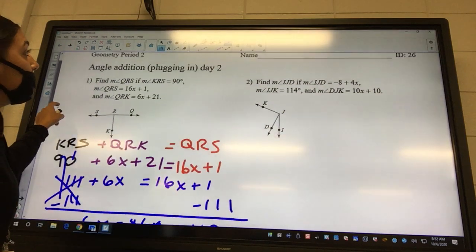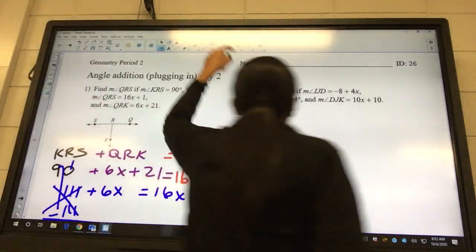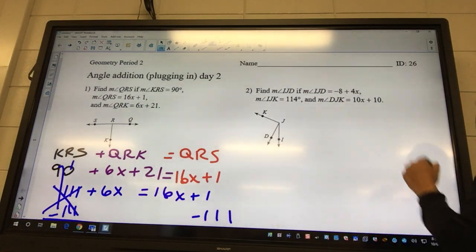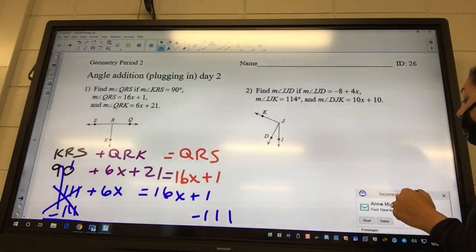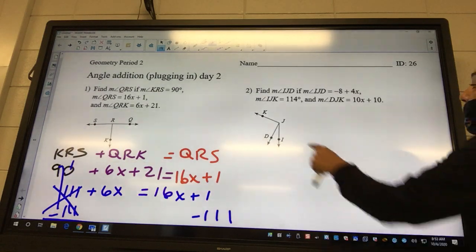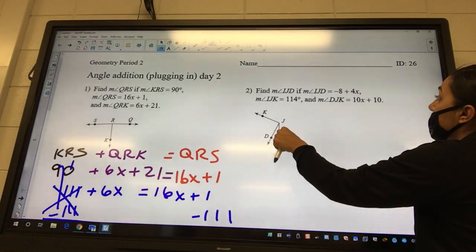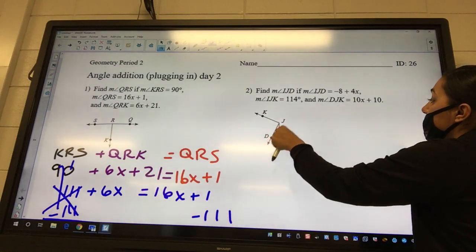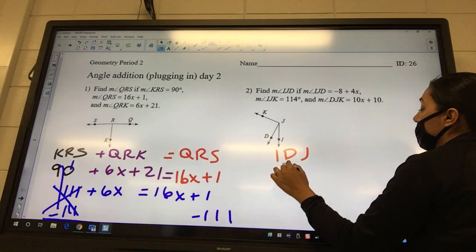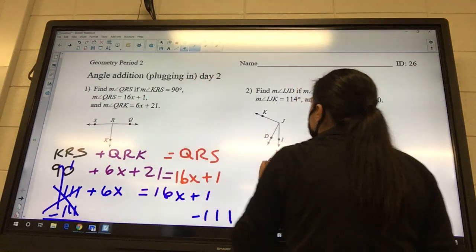Okay, let's look at 2. Number 2 says find IDJ. Wait, you have to find IJD, but it says IJD is a little one.